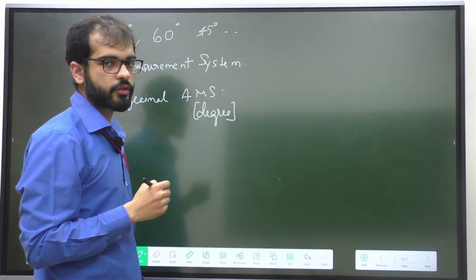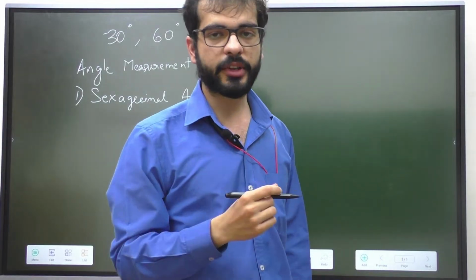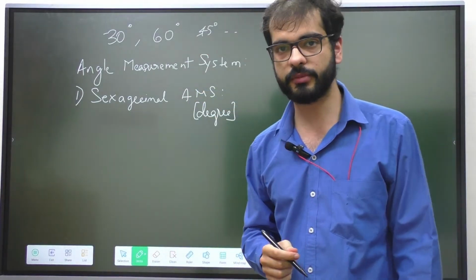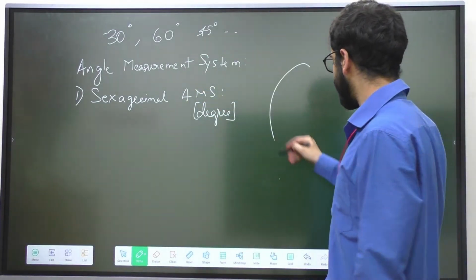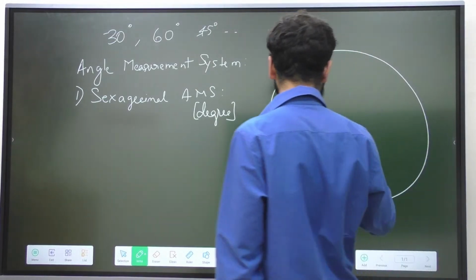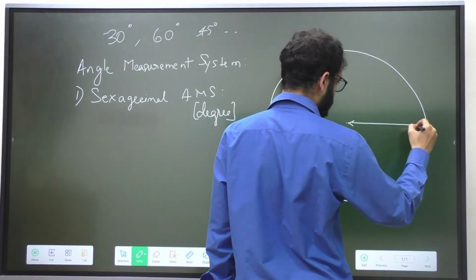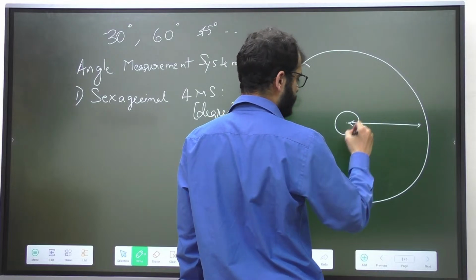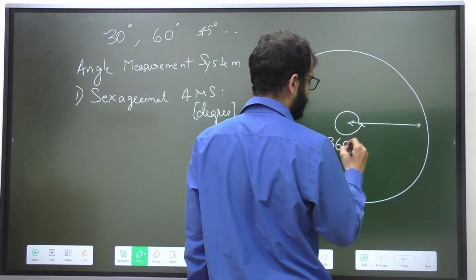And the thing with that system is that if we are talking about a circle, then the angle made inside a circle is considered as 360 degrees.